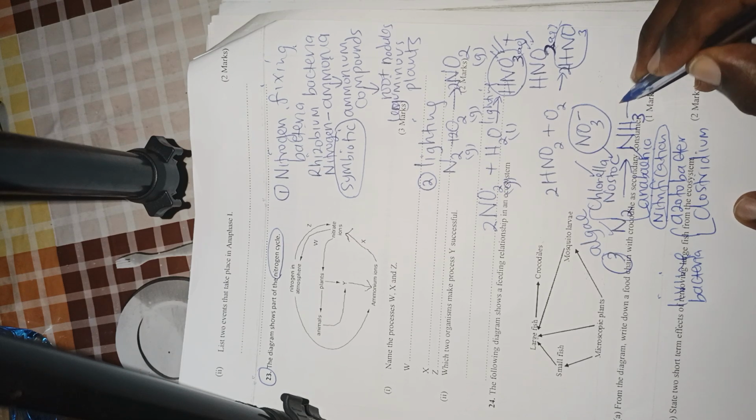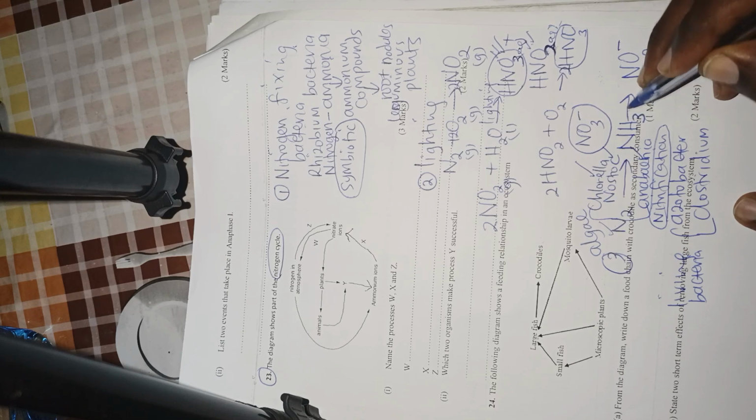Further, ammonia can get converted into nitrite. The process is nitrification. Who can actually convert ammonia into nitrite? We have what you call Nitrosomonas and Nitrococcus.